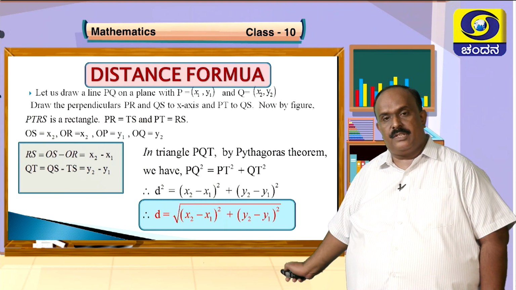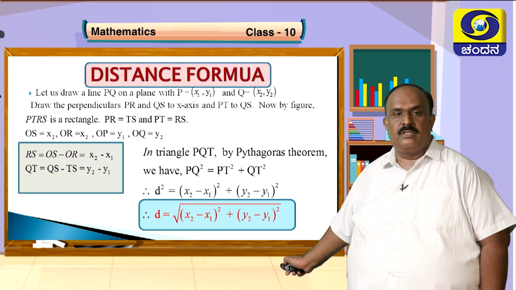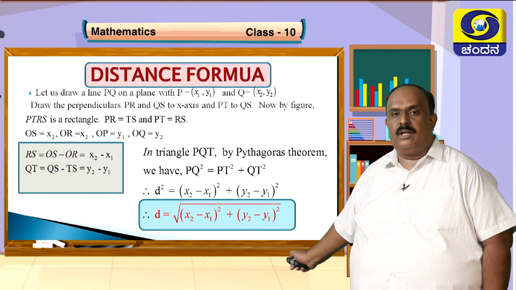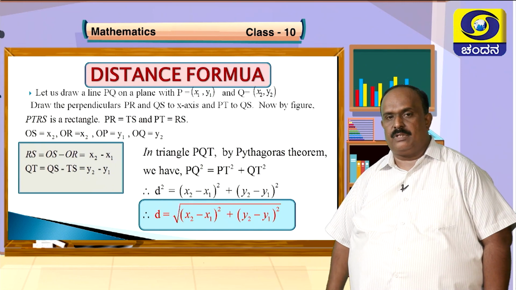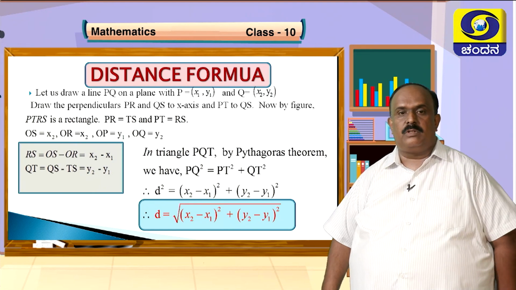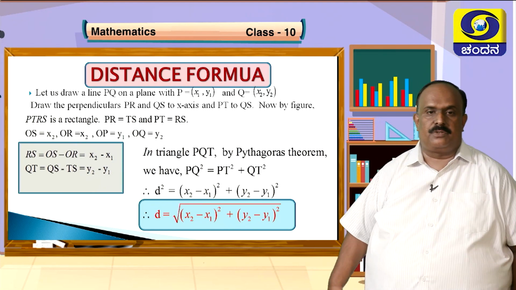What is PQ? It is d, and PT is, so here you can see, x2 minus x1 whole square, and QT is y2 minus y1 whole square. So if you write d, take the square root out, put the square root sign on the right hand side.